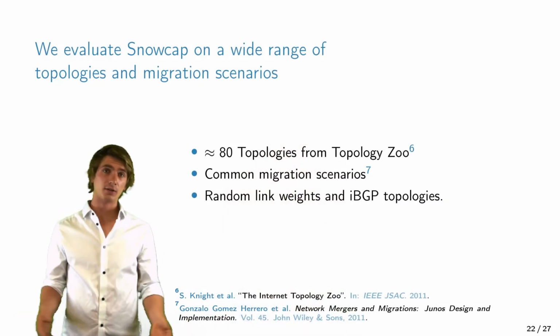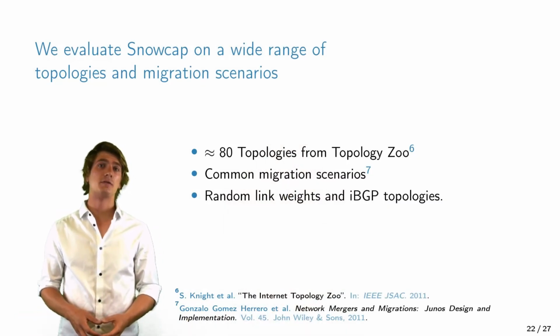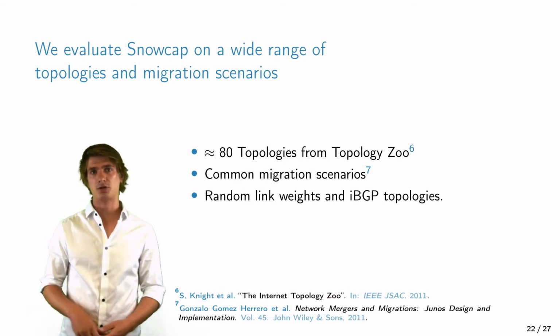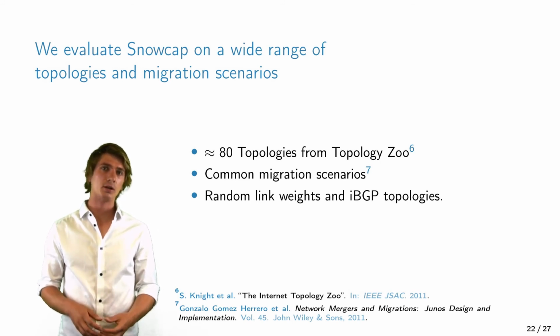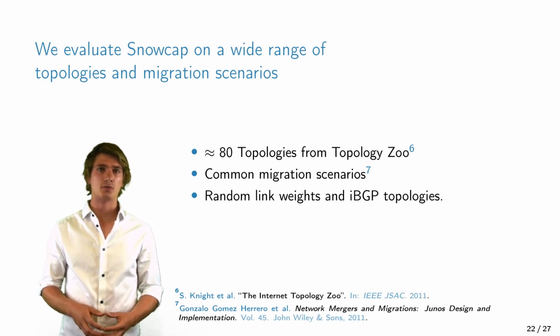So how does Snowcap scale? And how effective is it at minimizing the cost? To evaluate this, we look at around 80 different topologies from Topology Zoo, and these range from around 10 routers to up to 82 routers per network. We used common migration scenarios described in the book Network Mergers and Migrations by Junos. We used the following three scenarios.